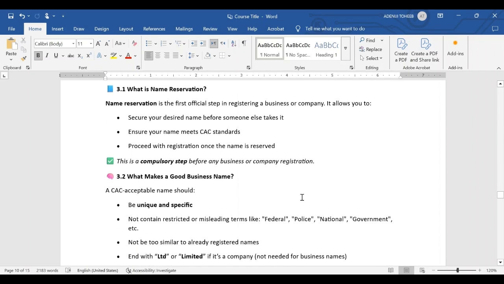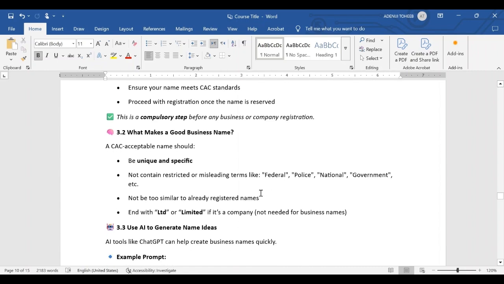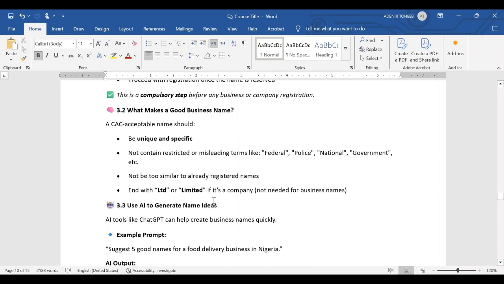And what makes a good name? The name must be unique and it must not contain restricted words like federal, police, national, government, and the likes. We have restricted words and we have reserved words. An example of a reserved word is group. You might be able to use that, but you are going to fill some form before you can do that. Let's not go there today.